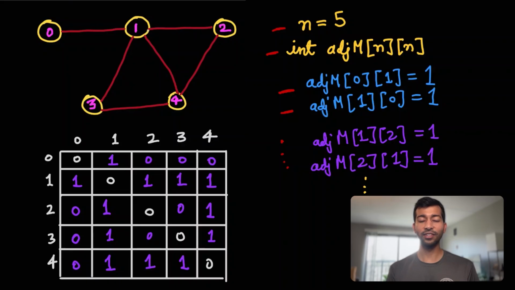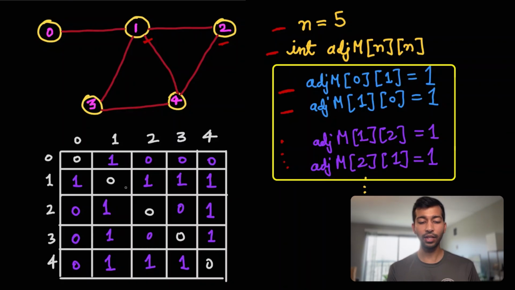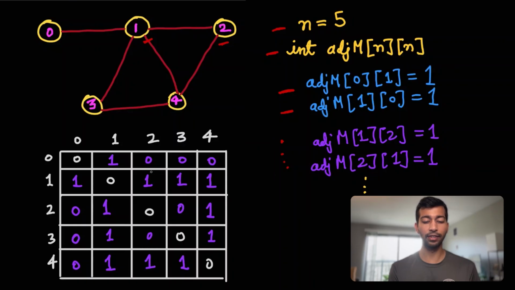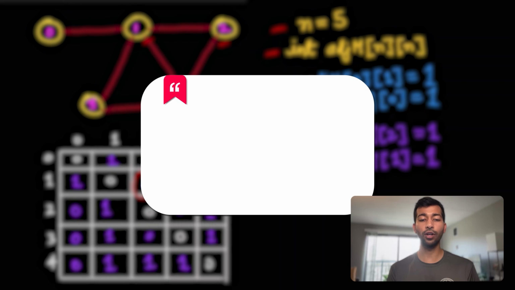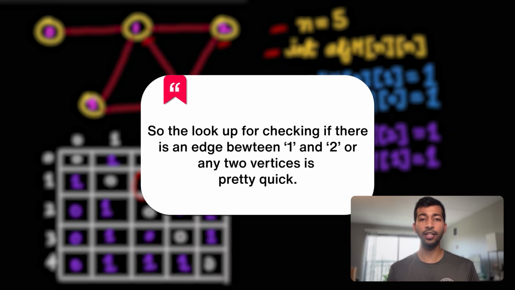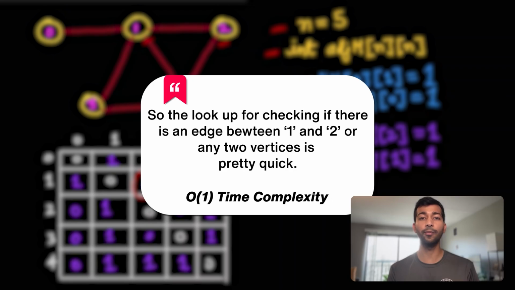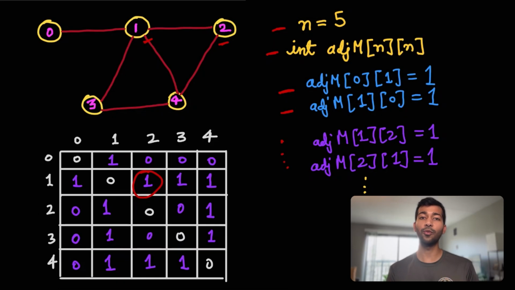The advantage is pretty straightforward. If we want to check if there is an edge between 1 and 2, we can simply call adjacency matrix 1 and 2 and check that entry. It says 1. Okay, they are connected. So the lookup for checking if there is an edge between 1 and 2, or any two vertices, is pretty quick. It's O(1) time complexity. So that is for the advantage part.